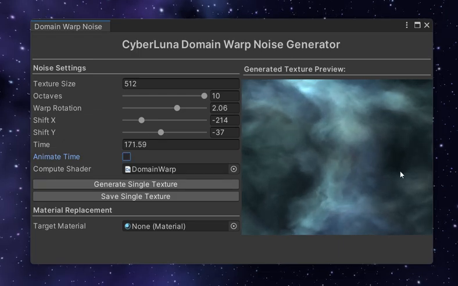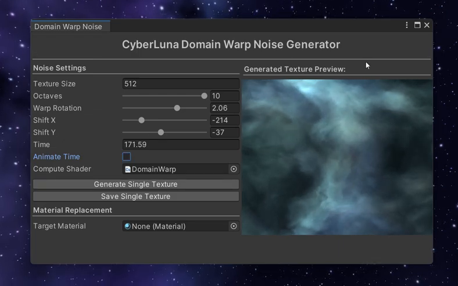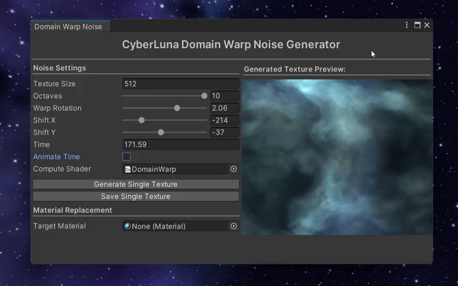Or you can just generate your single textures. Super easy, super fast. Have another one.